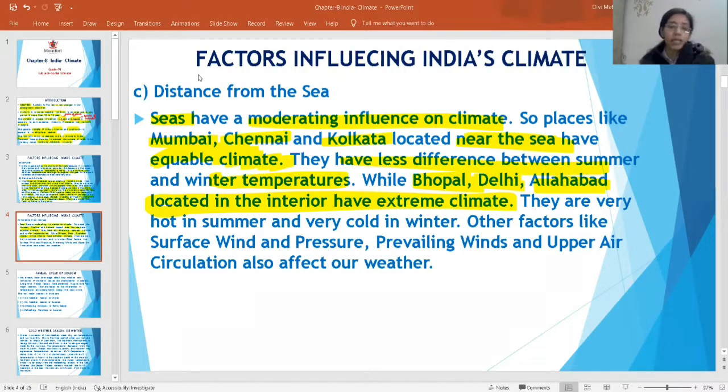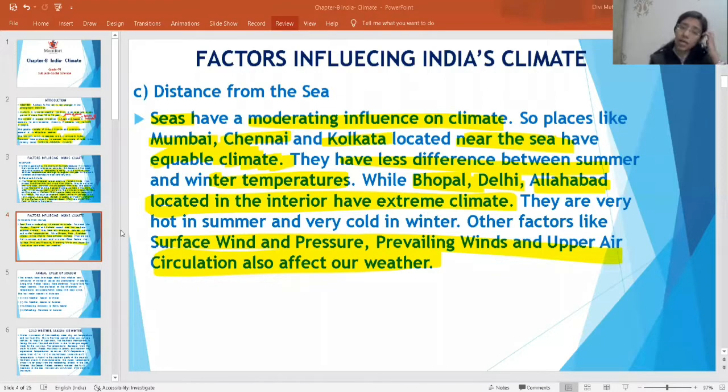Other factors like surface winds, pressure, and prevailing upper air circulation also affect your weather conditions. How much wind there is, how much pressure there is, the prevailing winds, the upper air circulation, these also affect our weather conditions.